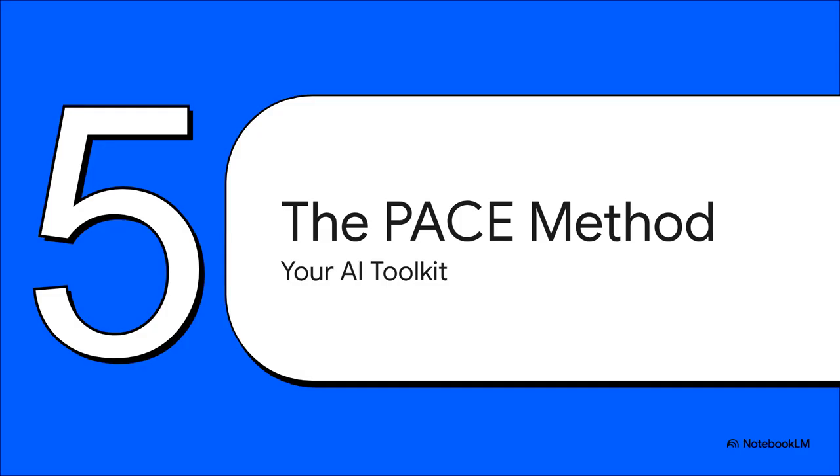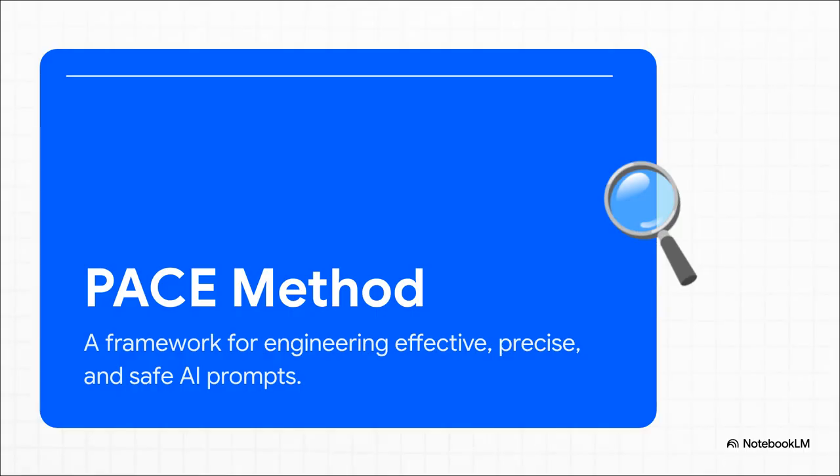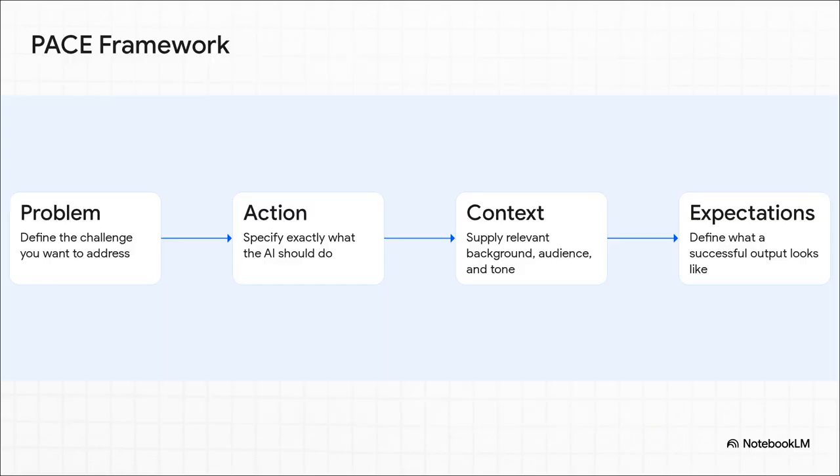Finally, Section 5, the PACE prompting method. This is your personal toolkit. So, how do you actually take control of these tools? Enter the PACE method. Think of this as your core structural framework. Because LLMs are probability engines, vague inputs produce vague and sometimes even harmful outputs. The PACE method gives us a structured, intentional language to make sure the AI produces safe, precise, and highly useful results for us. Let's break it down.